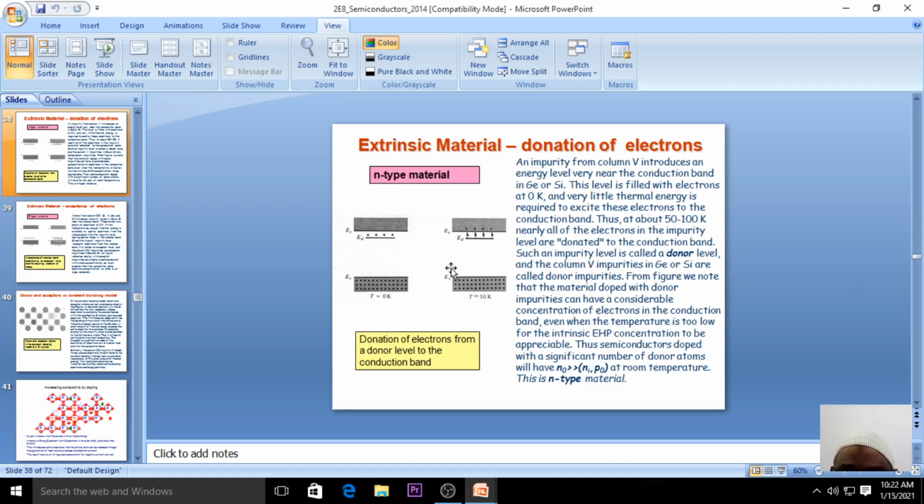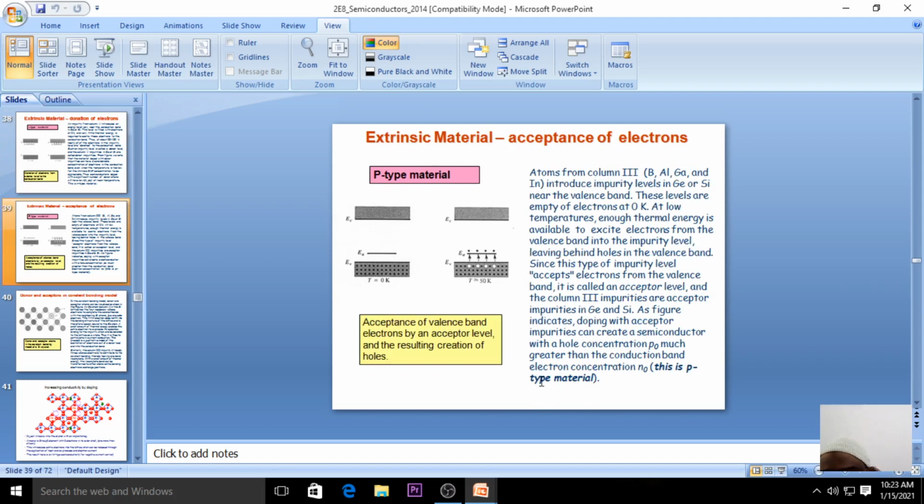You can see the figure showing what happens at 0 Kelvin, and what happens if you increase the temperature, for example to 50 Kelvin. Here there is an electron. If I increase the temperature to 50 Kelvin, this electron moves towards the conduction band, donating the electron from the donor level to the conduction band. So a semiconductor doped with a significant number of donor atoms at room temperature is called n-type material.